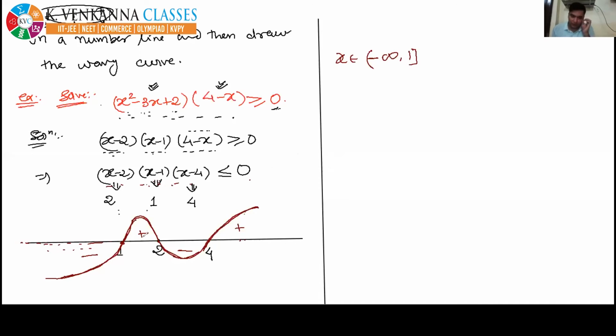Now, move forward. In which region does this whole expression become negative? One region is minus infinity to 1, and the other region is, see, 2 to 4. So I will write union 2 to 4. Union means I have to take both the intervals. At 2 and 4, closed brackets will be there, because you can take x equal to 2, you can take x equal to 4, the equal sign is there. So that's why 2 and 4 both must be included in the answer. So the final answer is this: x belongs to minus infinity to 1 union 2 to 4 for the given